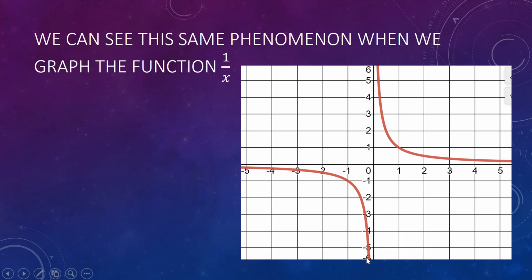This line can get what we call arbitrarily close. We can get as close as we want to this line, but we can never touch it. It's kind of like that silly game you might have played in the back seat with your siblings, where you're like, "I'm not touching you, I'm not touching you," and you hold your hand a hair's breadth away from them. You're so close, but you're not actually touching them. That's exactly how this function is behaving. You can get as close as you want to the y-axis here, it's never going to get there. So we can say that 1 over 0, or really any number over 0, is going to be undefined.